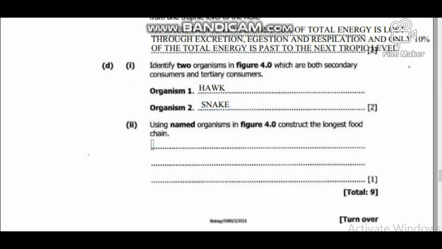So we come to the last one, which is saying using named organisms in figure 4.0, construct the longest food chain. So while constructing the food chain, you start from the producer. So the producer, in this case it is a grass. Then from the producer we are going to have a grasshopper, which is going to act as the primary consumer. Make sure that when drawing the arrows in between, you should indicate the arrowhead so that it can be clearly seen.